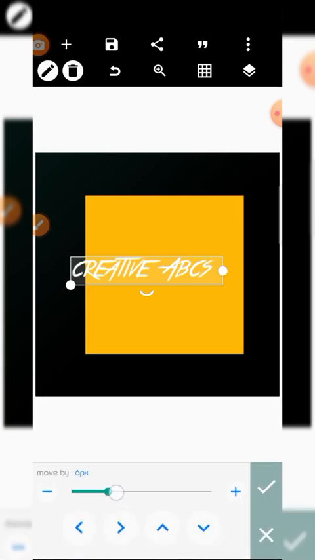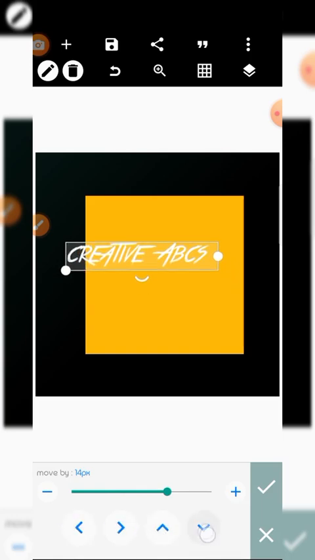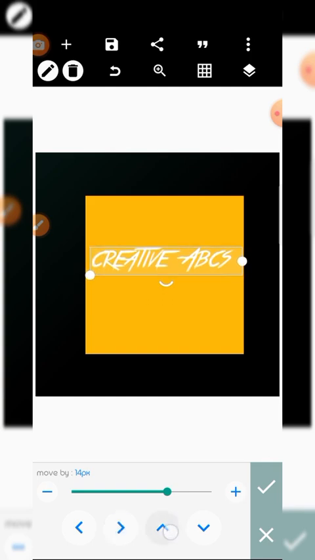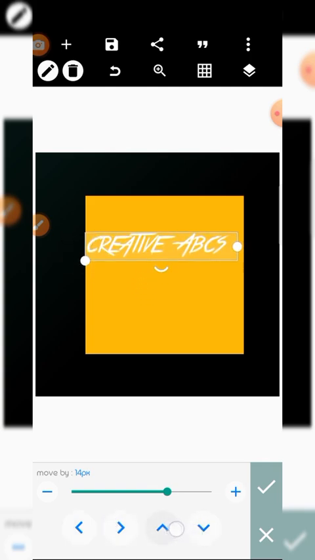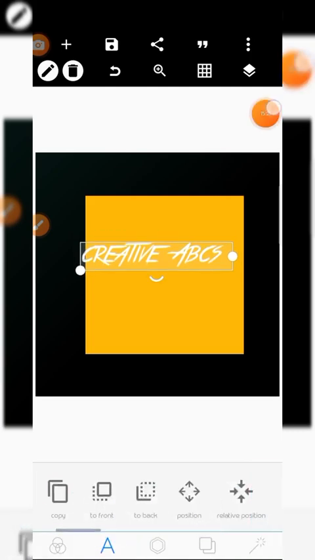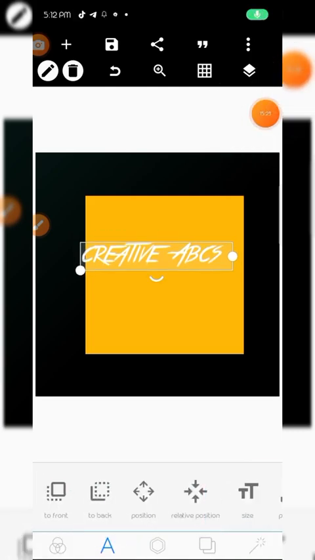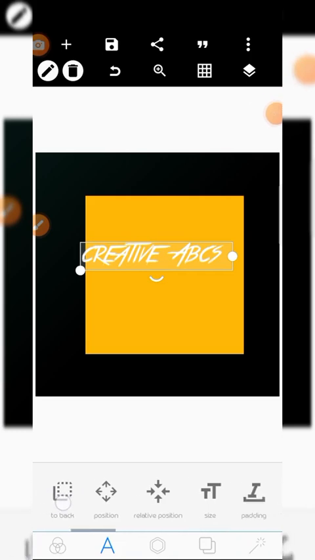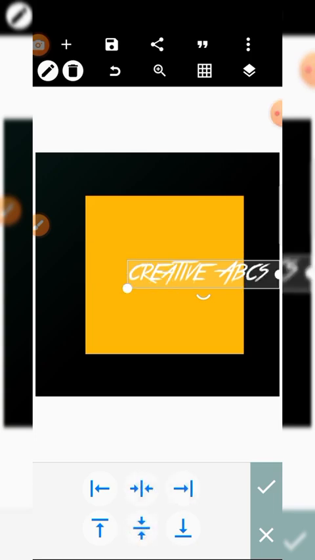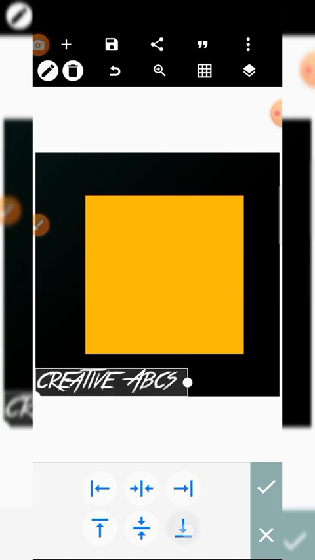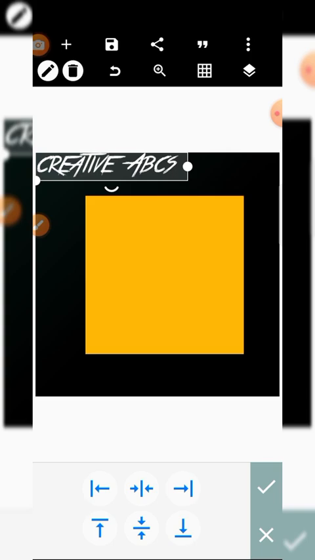Position, use this for positioning. The arrows, use the arrows for positioning your work. The position is done. We are now on a relative position. This is where you can center. You can center your work to the left or right, either bottom or top.